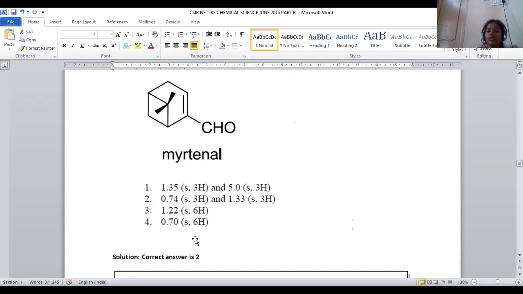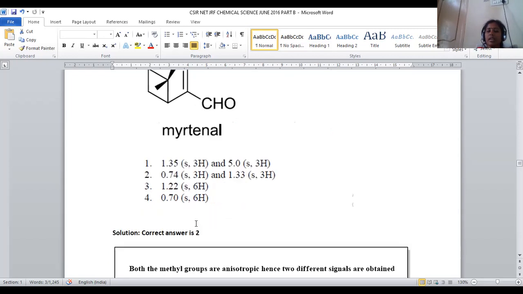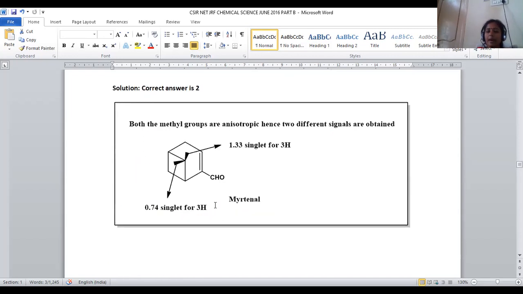So both being identical is a wrong concept. Only option number 1 or 2 is possible. Let us see in this myrtenol, one of the methyls which is near the olefinic and aldehyde group experiences a high negative charge impact. That is closer to the negative charge, that's why the de-shielding effect appears. This methyl is experiencing a de-shielding effect. De-shielding always gives a downfield shift, so the value will appear at 1.33.